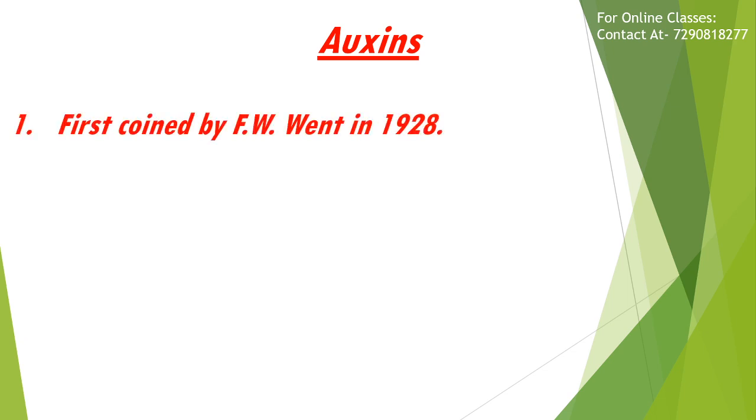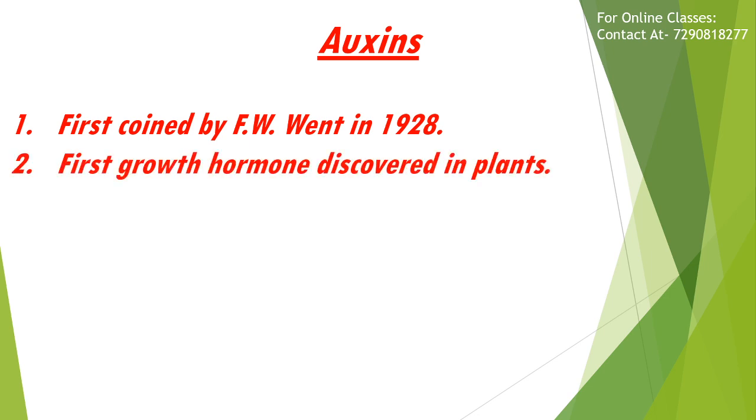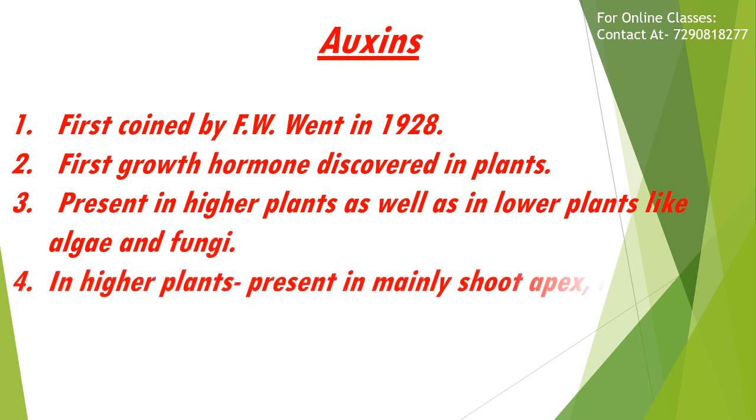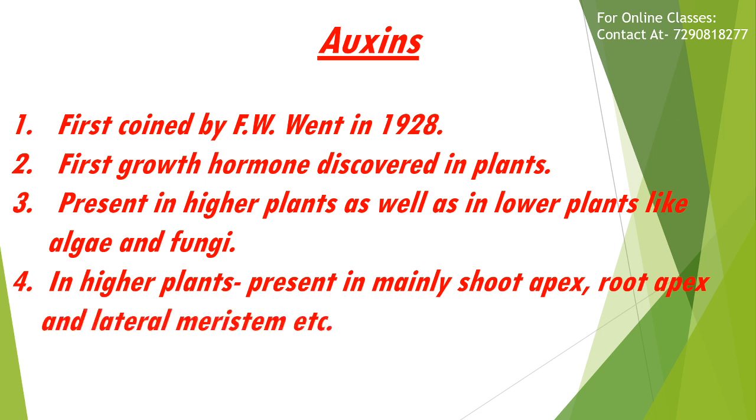Students, first I will explain auxins. The term auxin was first coined by F. W. Went in 1928 from the Greek word auxein, which means to grow. It is the first growth hormone discovered in plants. Auxins are universally distributed in higher plants as well as in lower plants like algae and fungi. In higher plants, they are present mainly in the shoot apex, root apex, and lateral meristem, etc.